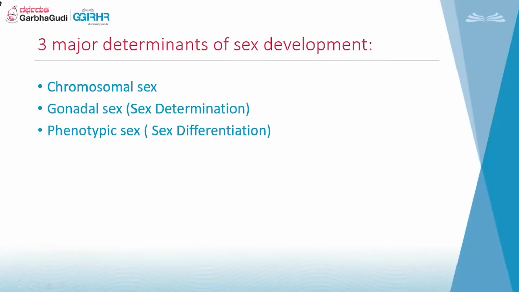My topic of discussion is in embryology and the female reproductive system, development of the female reproductive system. In this, we have three major determinants for the development of sex. One is chromosomal sex. This is determined at the time of fertilization itself, that is what chromosomal complement we have, XX or XY. Then comes the gonadal sex, that is sex determination, what the embryo is going to get, whether it is going to be testes or the ovary. And then third is the phenotypic sex, that is sex differentiation, what external genitalia and what genital tracts that embryo is going to get.